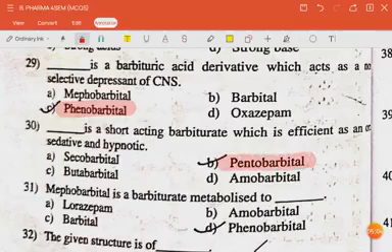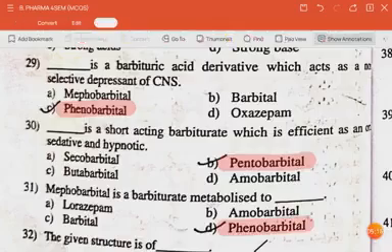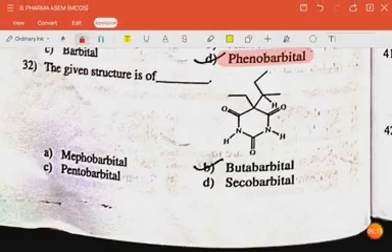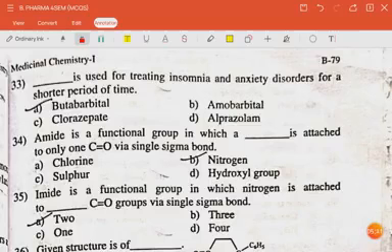The answer is pentobarbital. The next question is meflobarbital is a barbiturate metabolized to phenobarbital. The next question is the given structure is of butabarbital. Next question is dash is used for treating insomnia and anxiety disorders for a shorter period of time. The answer is butabarbital. The next question is amide is a functional group in which a dash is attached to only C double bond O via single sigma bond.